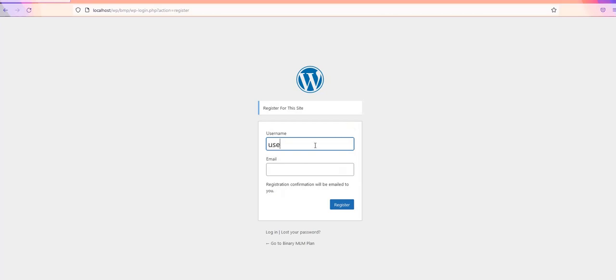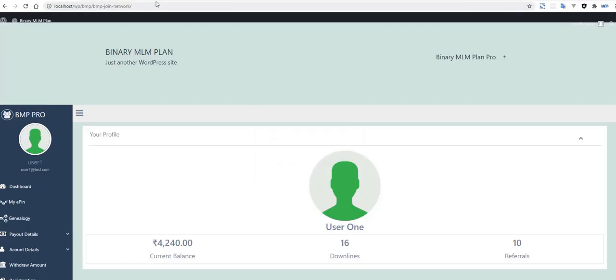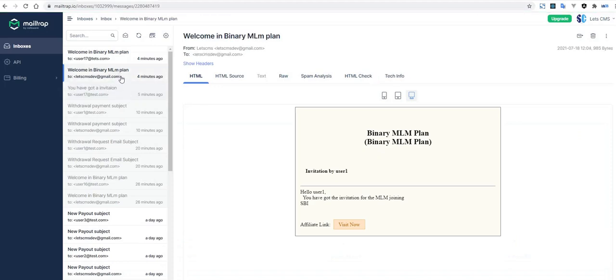So I am just giving user 18 and user 18 at the rate test.com. This has been registered. Please check your email. So on the login page, in Mailtrap, the email will be received.